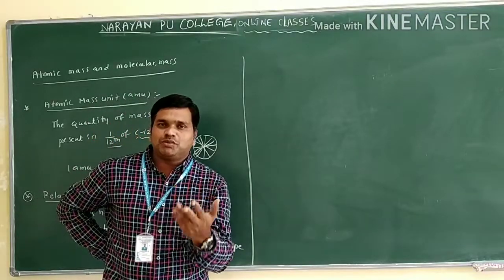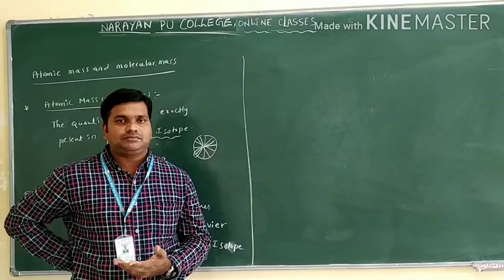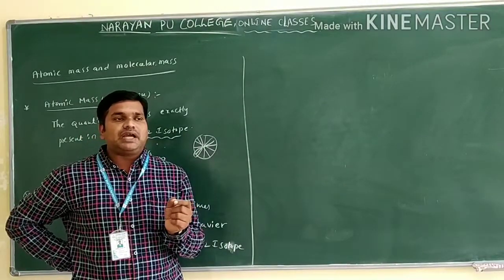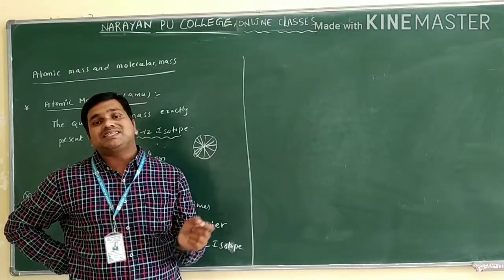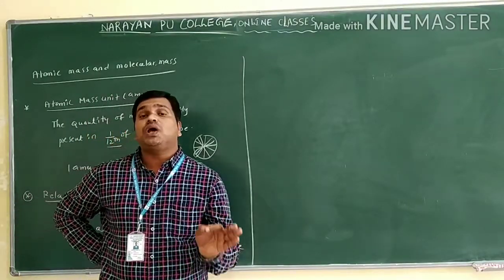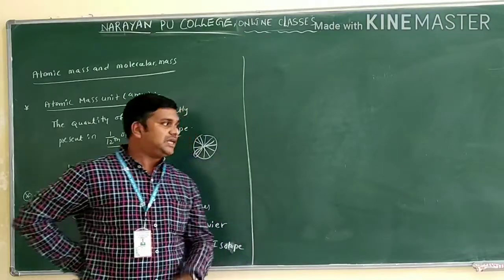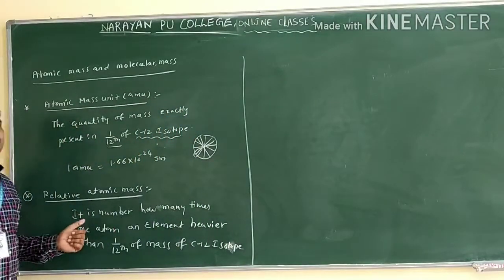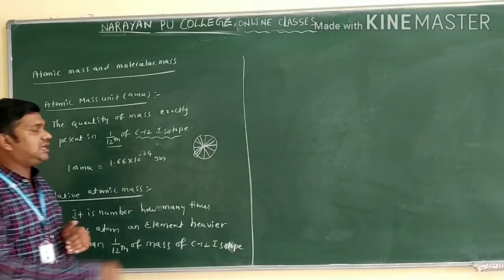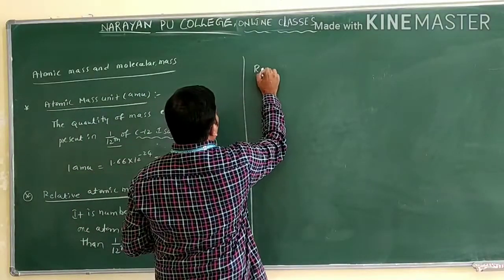If you know magnesium atomic weight, that is 24. 24 grams of magnesium means 24 grams of the magnesium atom is heavier than which one? 1/12 of the mass of C12 isotope. So that is regarding which one here? Relative atomic mass, or simply we can write relative atomic mass. We can write it like this also.